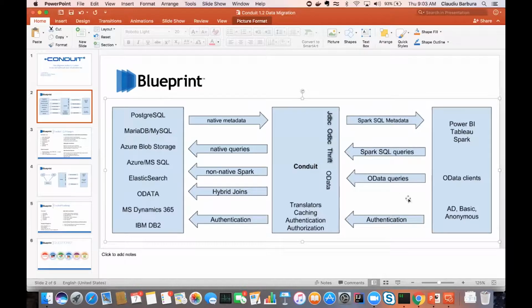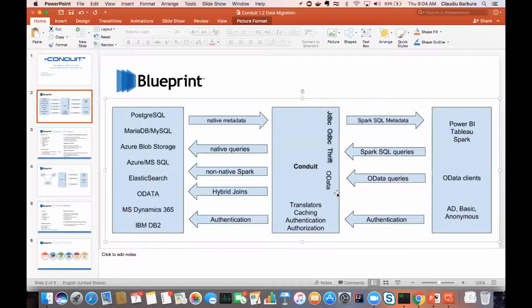So we enable users from these consumer applications or reporting tools to use their AD credentials, even against sources that don't support that, like Elasticsearch or Azure PostgreSQL. They don't support that today, but users using Conduit can still be enabled for Active Directory. This is a really important part of our key value proposition.